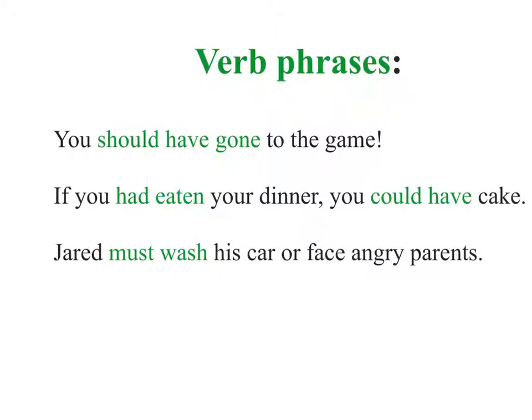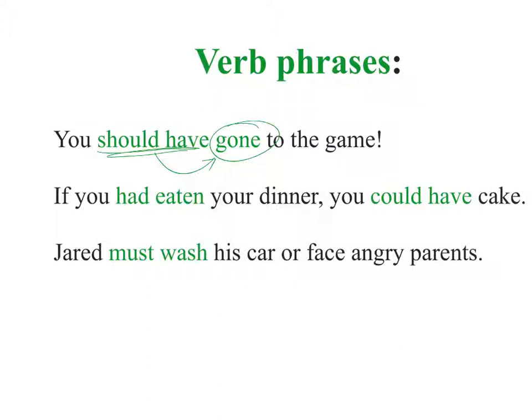There are also verb phrases. Verb phrases are groups of words that are related and built around a main verb. So it's usually the verb and its helping verbs. So let's look at the first example. You should have gone to the game. So gone is our main verb, and should have are the helping verbs that modify slightly gone.